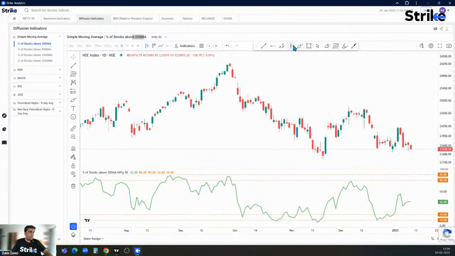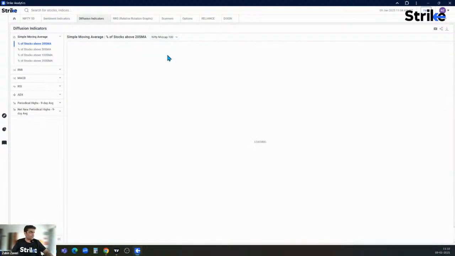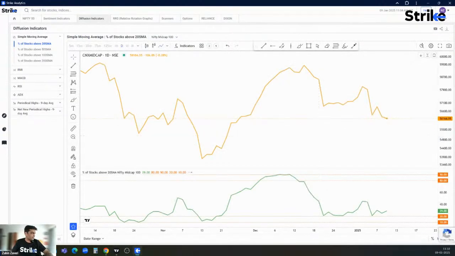But yeah, we have to wait for these indicators to either go to the oversold territory or overbought territory. So from there we can expect some movement. All right, so right now it's in the center, nothing much. All right, we'll check for Nifty mid cap 100 stocks.